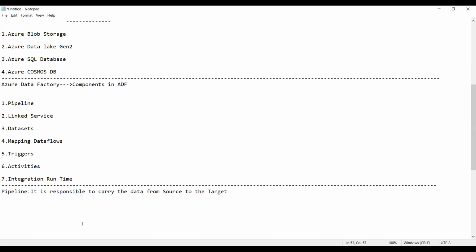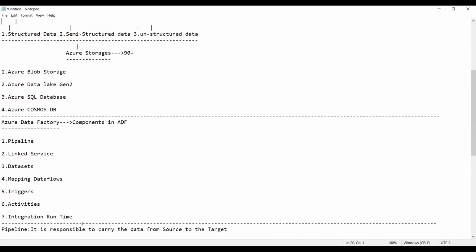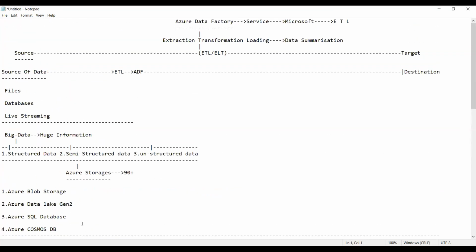So guys, can you see here? Go above. All of you know that here you require two things. What is that? Source and target. Between the source and target, we perform the job of what? ETL. So now the pipeline is what? The pipeline starts from here. Everyone, this is called a pipeline. So from here the pipeline starts and ends here.